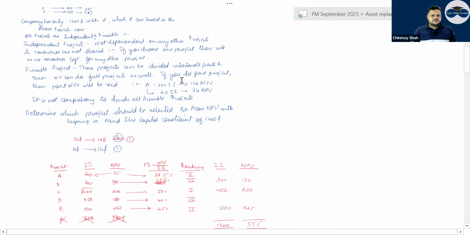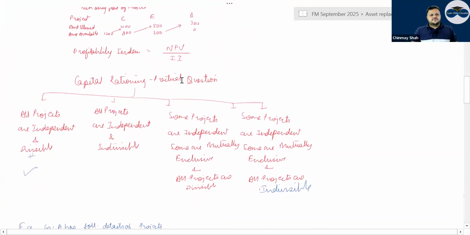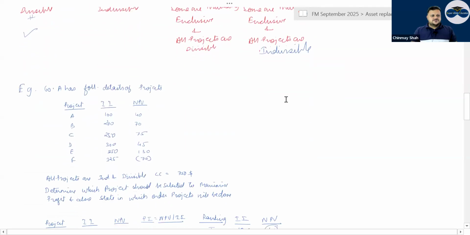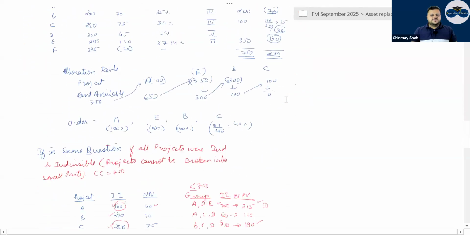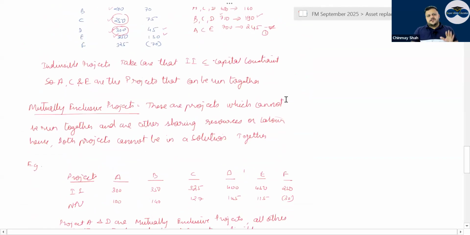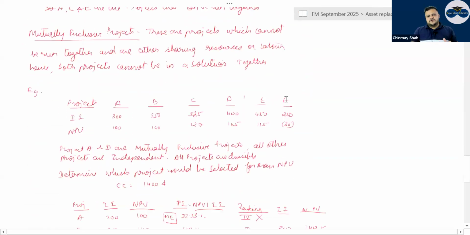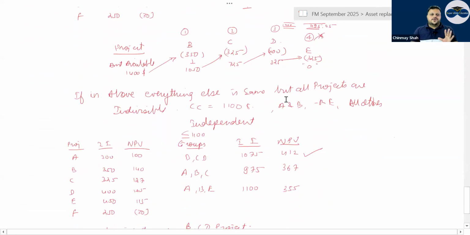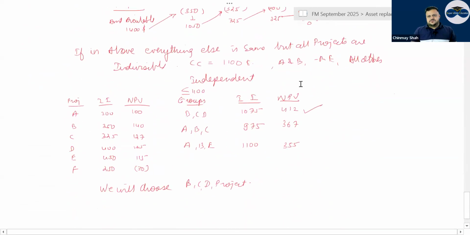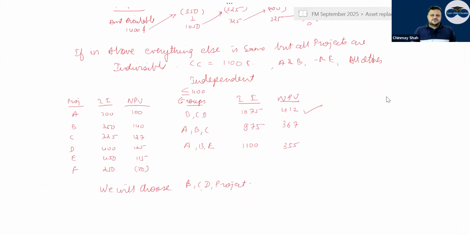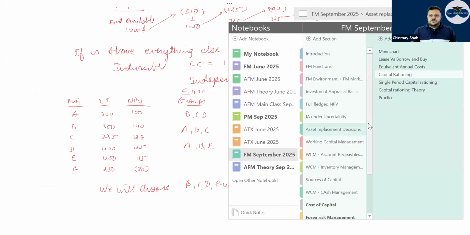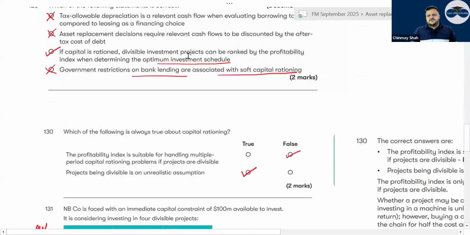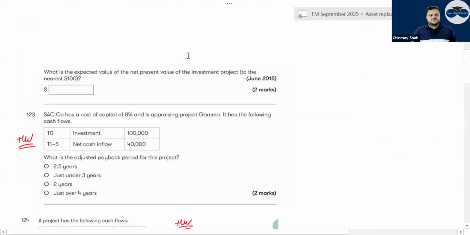Either here, some projects are independent, some are mutually exclusive, and all are indivisible. I have done all the questions. You can have a look at every question that is there, all 4 types, and good questions I have taken in class. Try to solve them. This practice I have done after every part, where you can practice these questions and try to understand them.